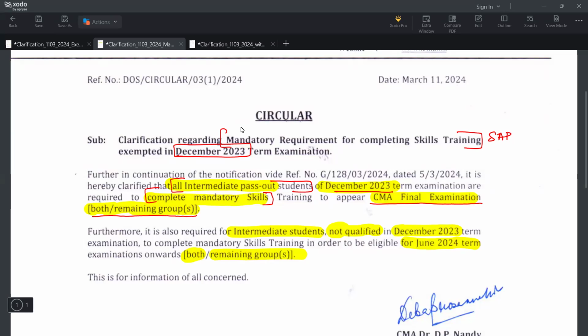Furthermore, those who have not cleared December 23 inter students must complete mandatory skill training in order to be eligible for the June 24 examination onwards for both groups or the remaining groups. Here you will get a mail on how to attend your skill training program. It is a completely online based program.